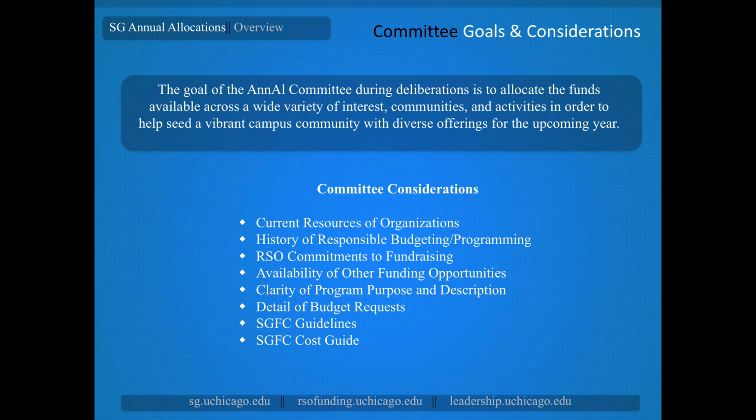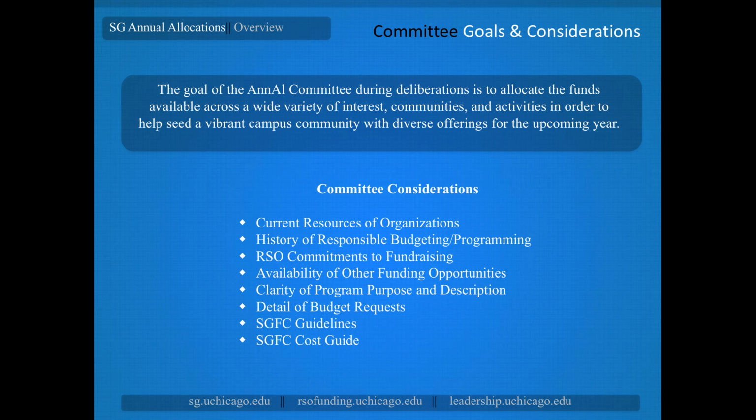If you were to have a high account balance at the end of the year with no specific plans for what to do with it, the committee is probably going to expect that you use those funds that you already have to pay for your events, and they're going to use their funds to fund organizations or events that don't already have resources available. This allows them to ensure that as many events and programs are occurring on campus in the coming year as possible. So it's very important to be thoughtful in explaining an account balance and how you plan to utilize it.